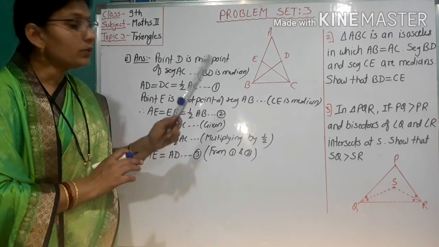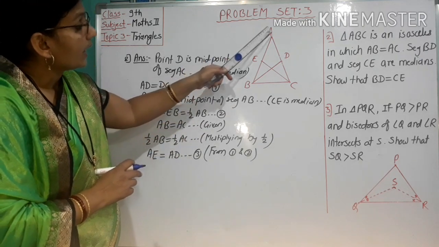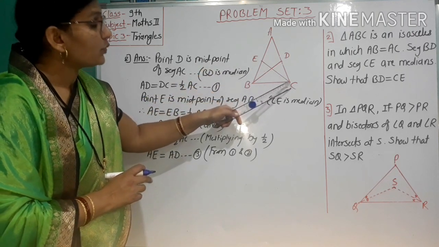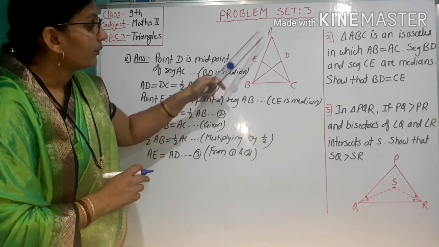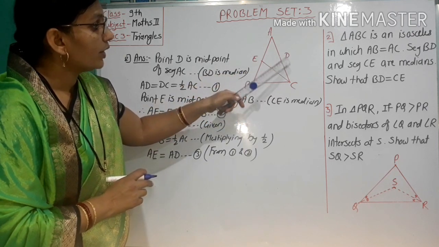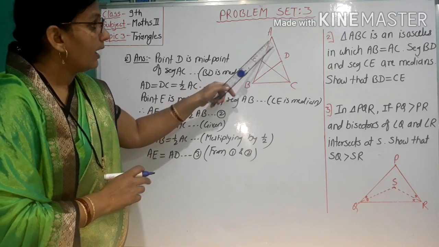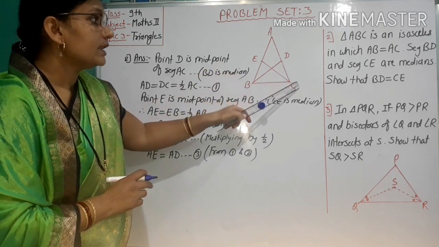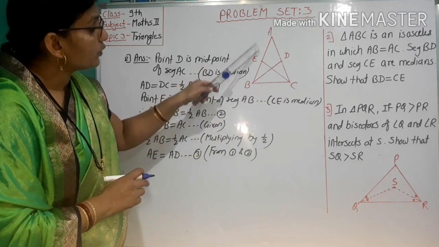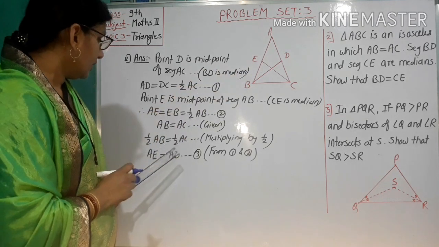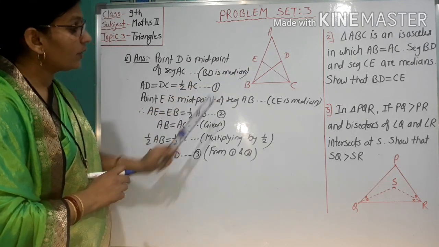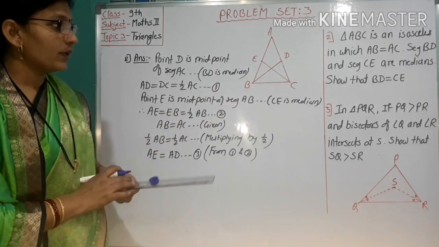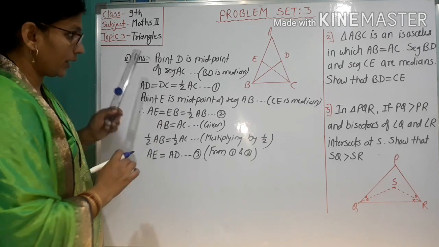Then observe the two triangles, triangle ADB and triangle AEC. In these two triangles, angle BAD is congruent to angle CAE, common angle, and AB is congruent to AC, given. Also AE equals AD. Therefore these two triangles are congruent by SAS test. So first we prove that two triangles are congruent.